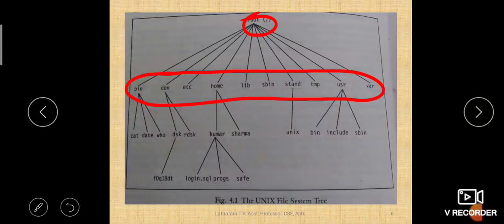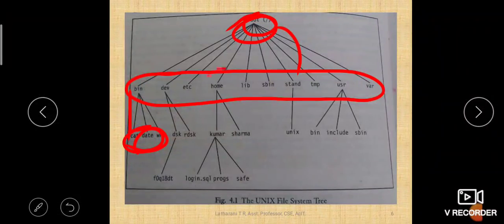Okay, bin, dev, etc, home, lib, sbin, stand, tmp, usr, var, all these are the children directories of root. Further, the commands cat, date, who, which are stored under the bin directory, are all children of bin, and bin is their parent, whereas root is the parent of all the directories which come under the root.